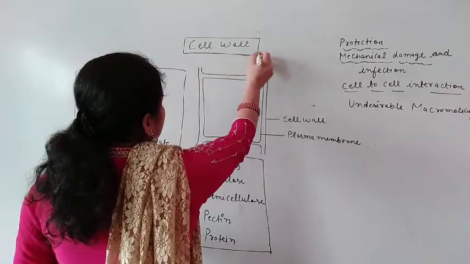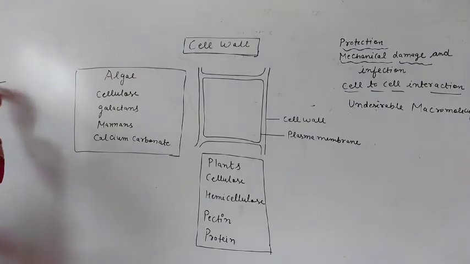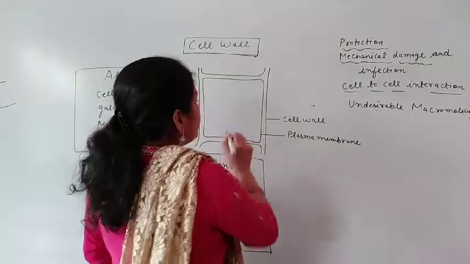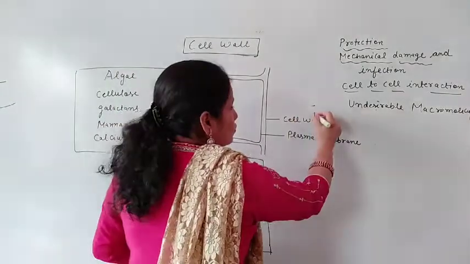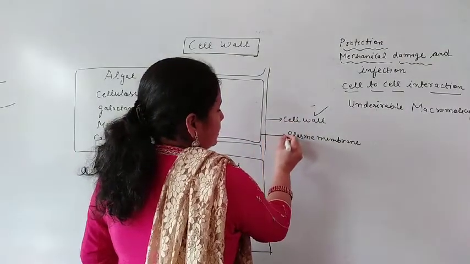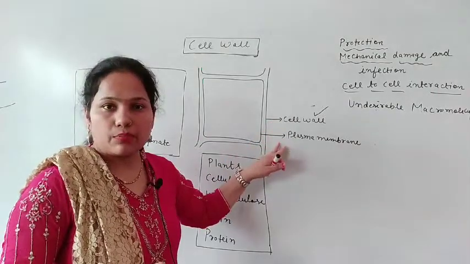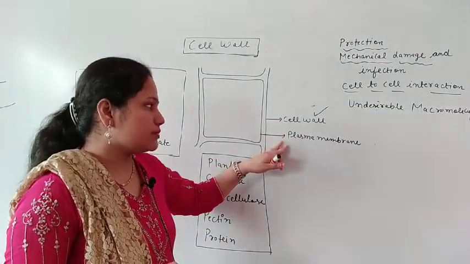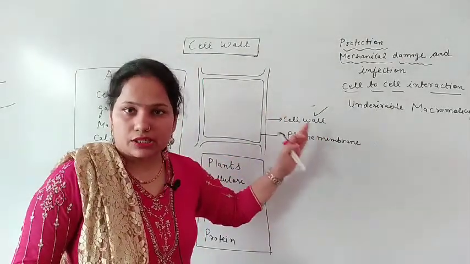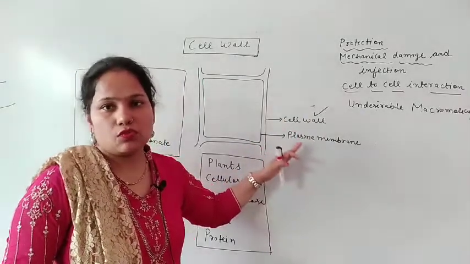Second outer membrane means, suppose that is the diagram of the plant cell. The cell wall is the first outer membrane, and the plasma membrane is the second. So there are two outer membranes, the cell wall and the plasma membrane. The cell wall is the outer protective membrane, and the plasma membrane is the second protective membrane.